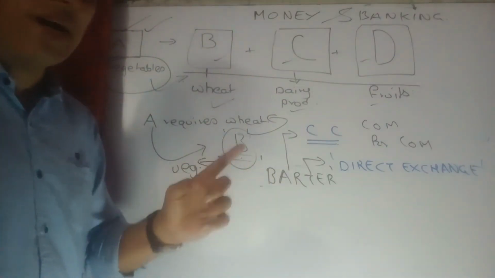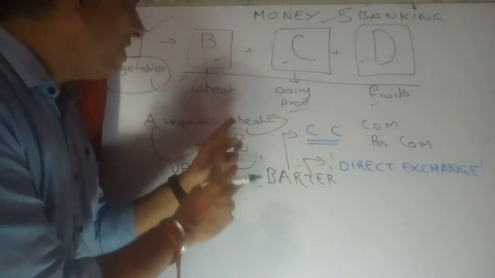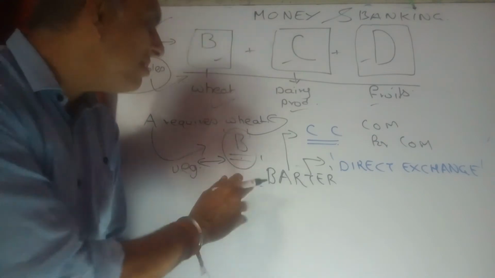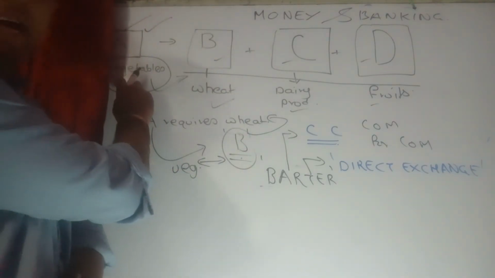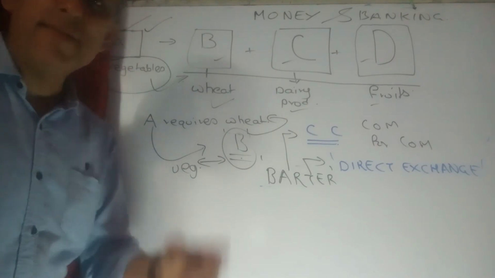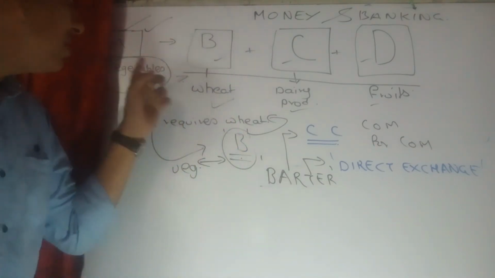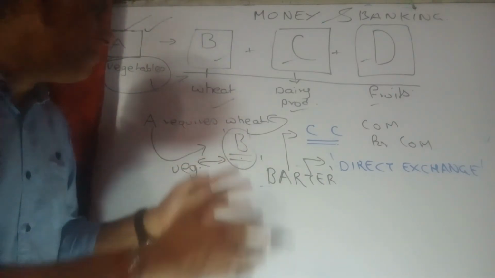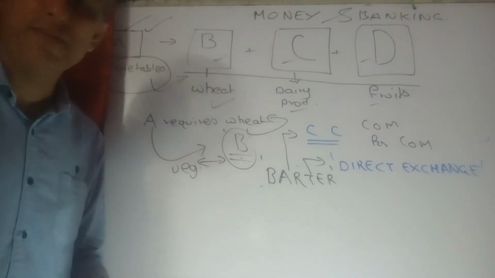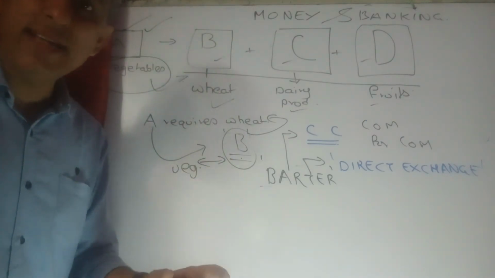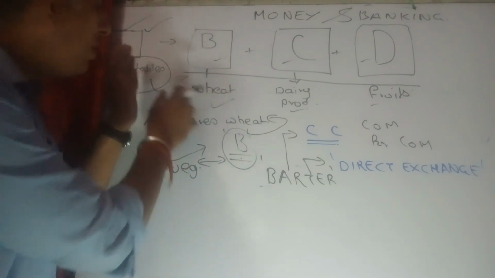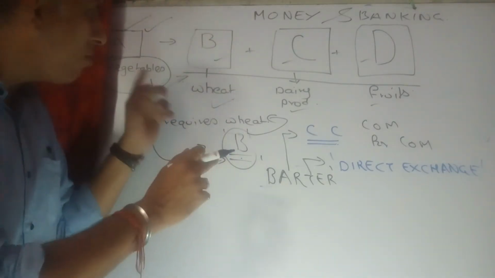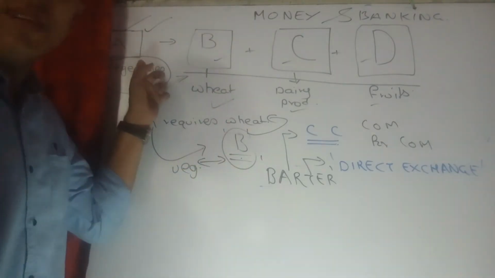Now, one of the biggest problems of the barter system was, if A requires wheat, naturally B has it, so B will give it. But what about B's requirement for vegetables produced by A? Is it a must that B needs to have such a requirement for A's product? भाई ऐसा भी तो पॉसिबल हो सकता है कि बी को कोई रिक्वायरमेंट ही नहीं है ए के वेजिटेबल्स की. So if that is the scenario, then what will happen is both the parties will not be able to come together for a trade, because A requires B's product but B doesn't require A's vegetables, right?